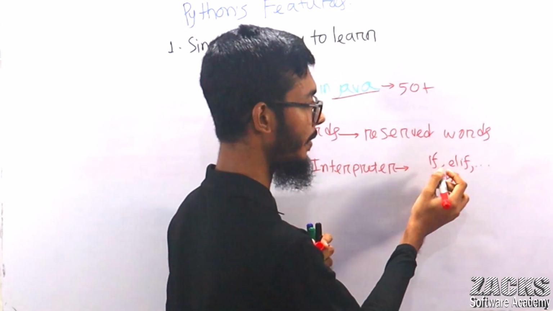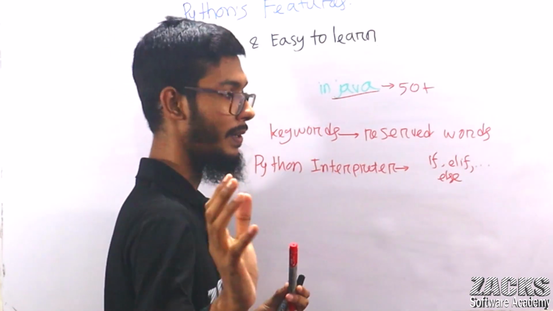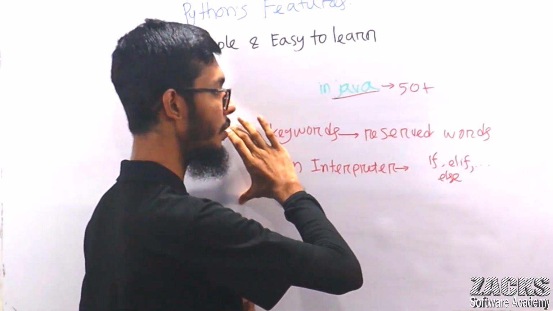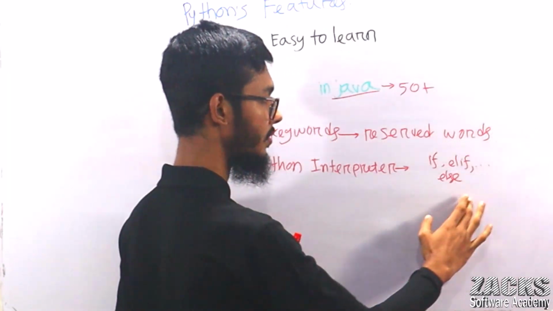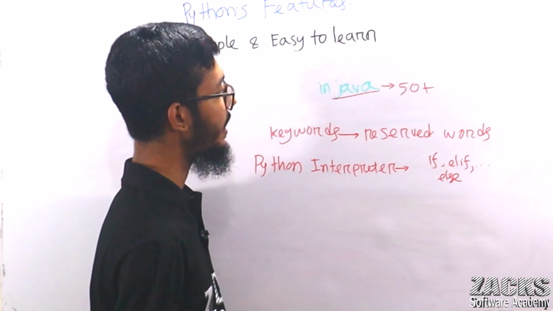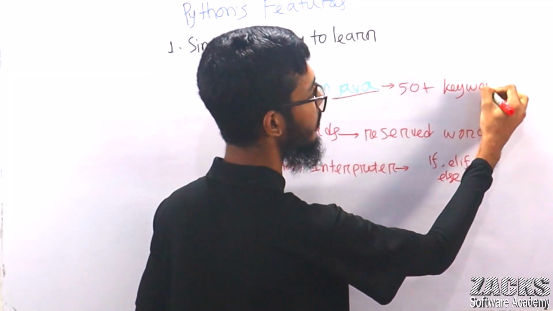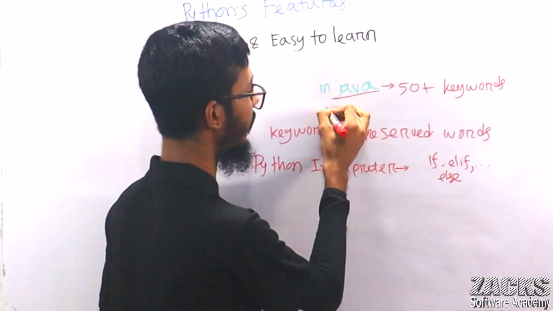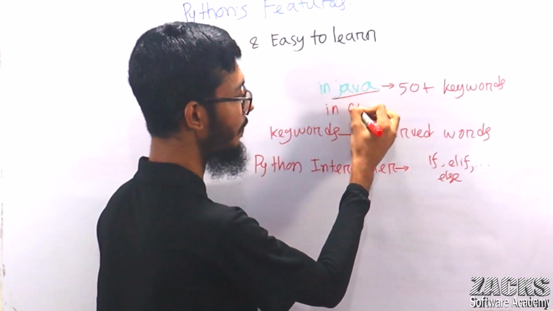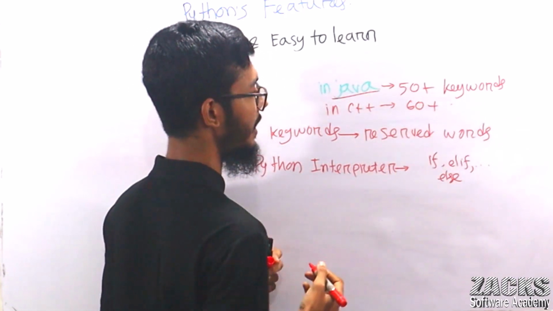These are reserved words we are using for special purposes. But even if you don't know anything about keywords, in Java there are 50 plus keywords. And in C plus plus there are 60 plus keywords.